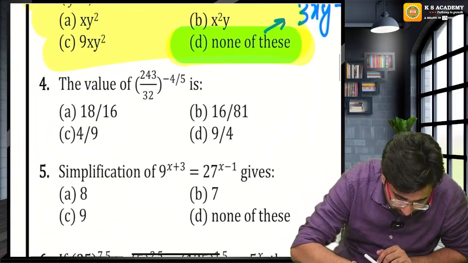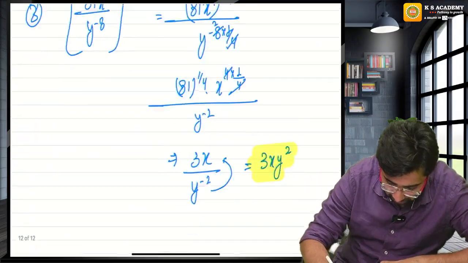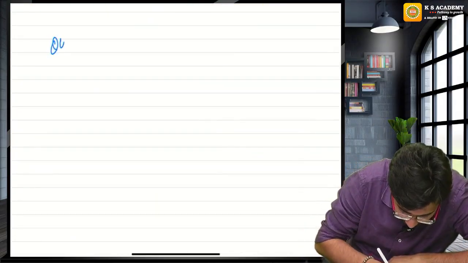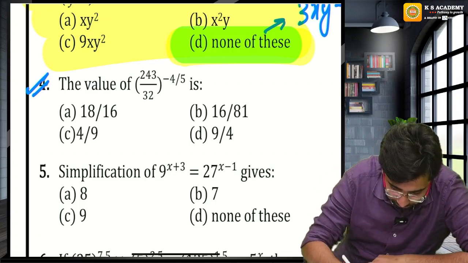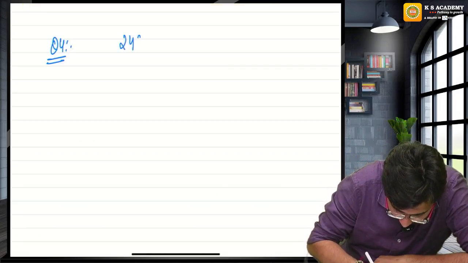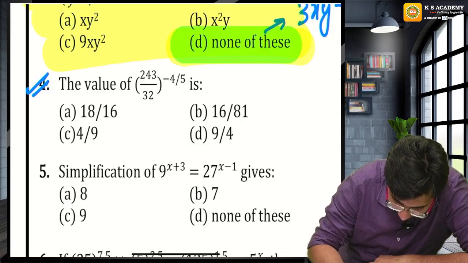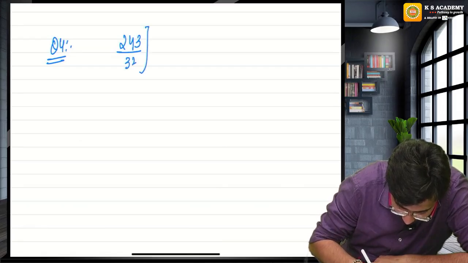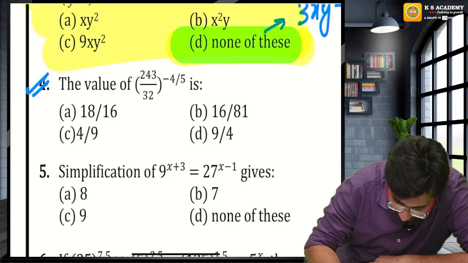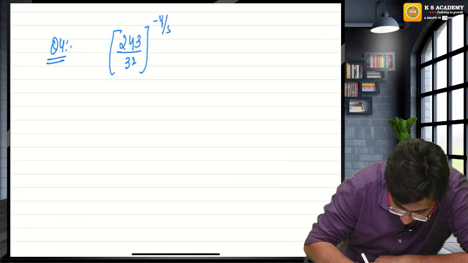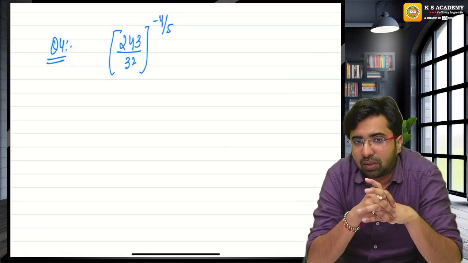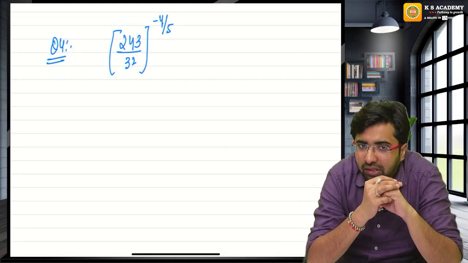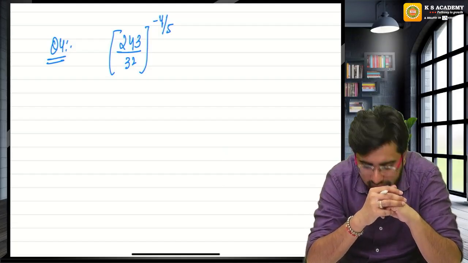Please, everybody, solve question number 4. What is question number 4? 243 upon 32 raised to the power minus 4 upon 5. Please solve. What does this mean? This is a power of 243 also, and this is a power of 32 also.